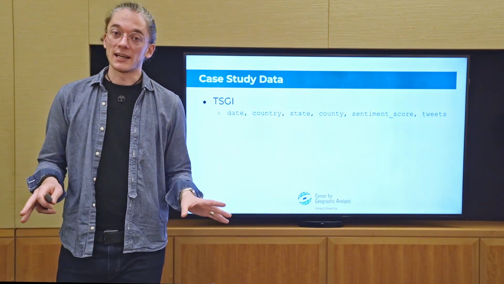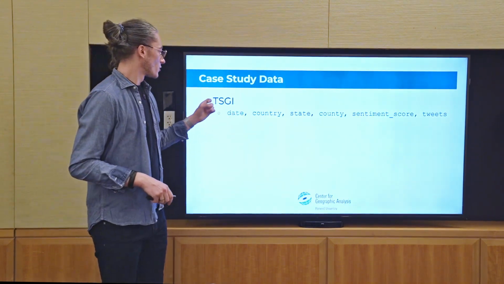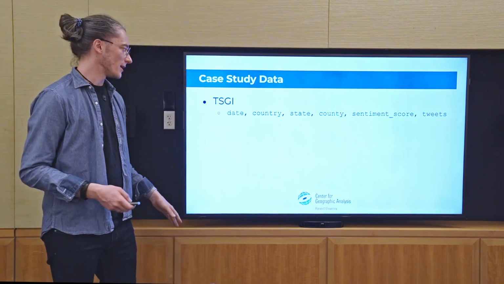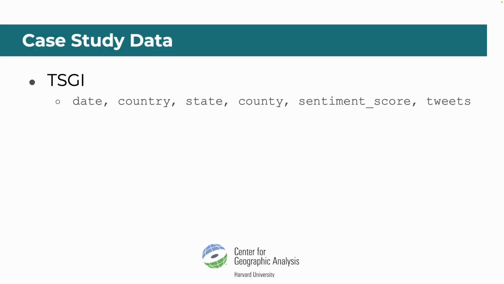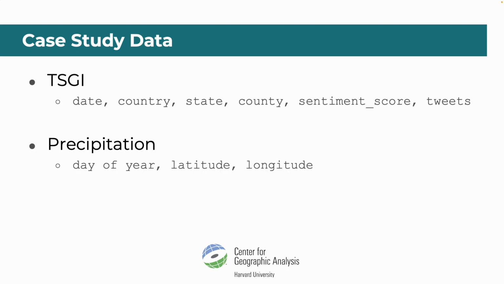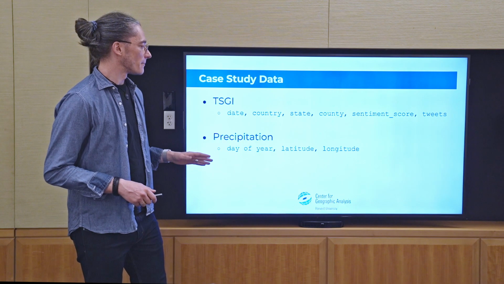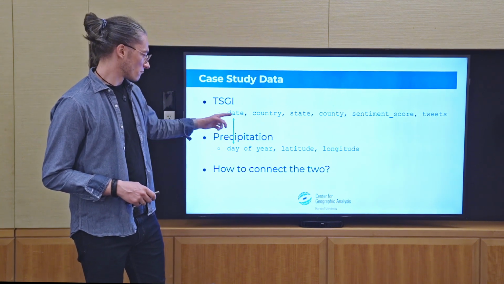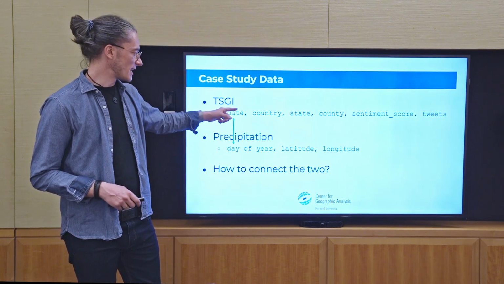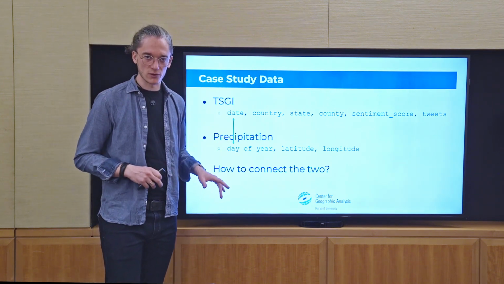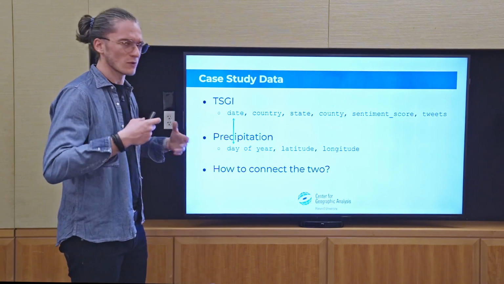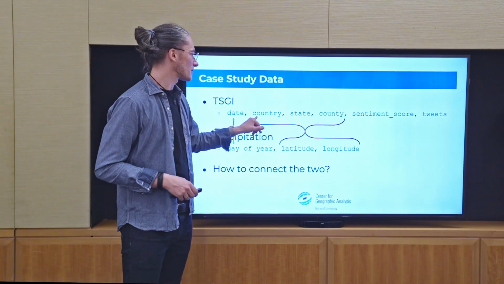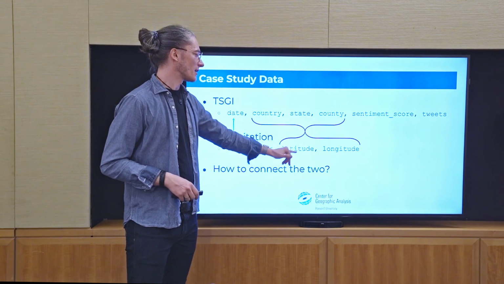Now, let's get together all the datasets that we discussed so far. First, we have our Twitter sentiment geographical index data that we discussed already, and this comes with these columns in our dataset. Then we have our precipitation dataset that comes with the day of the year, latitude, longitude, and obviously the precipitation value. And we have a little bit of a problem, because how do we connect these two? Probably we find an easy way to connect our date with our day of year. There might be a function for that, so I can just imagine we will code something, right? But how do we translate country, state, and county to latitude and longitude?